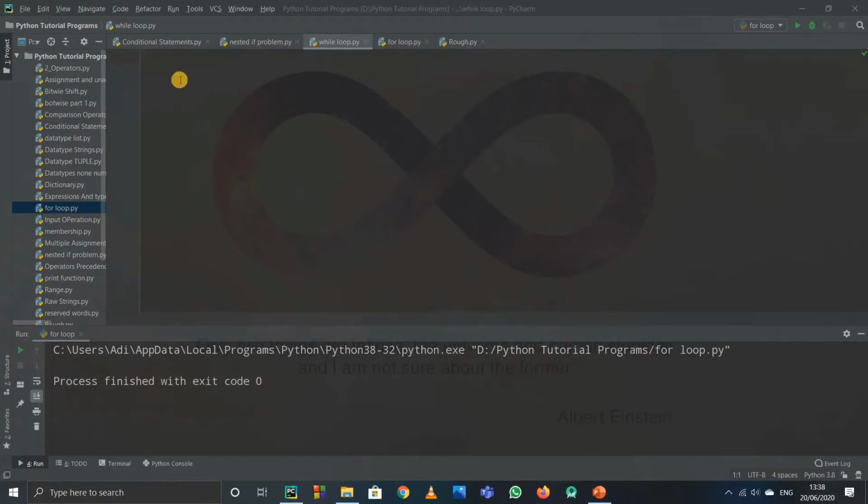Now we are going to see what while loops are. So what is a loop? Basically, a loop is something that's repeated multiple times. You might think, why do we need while loops?